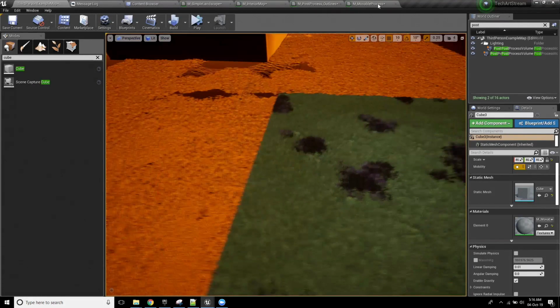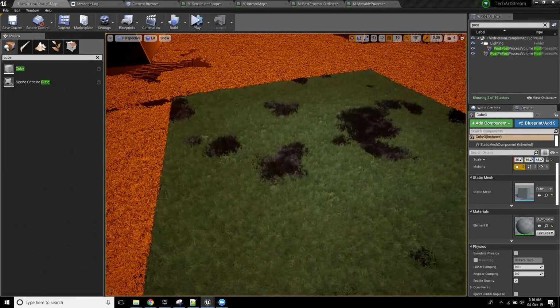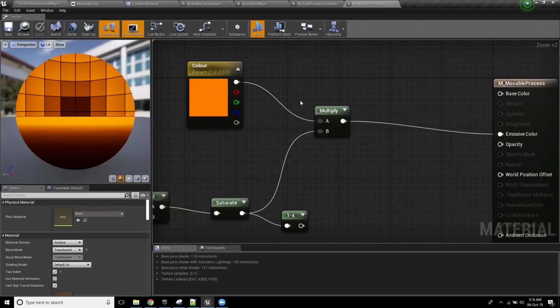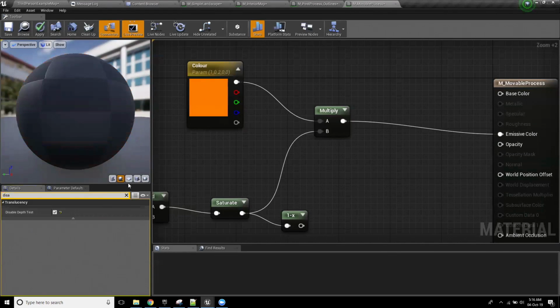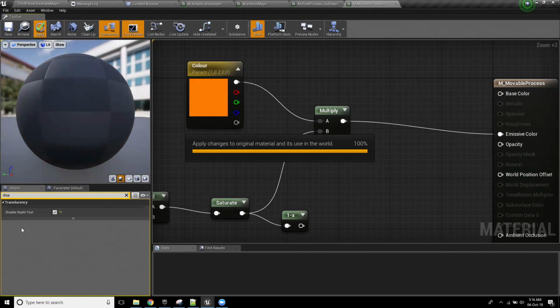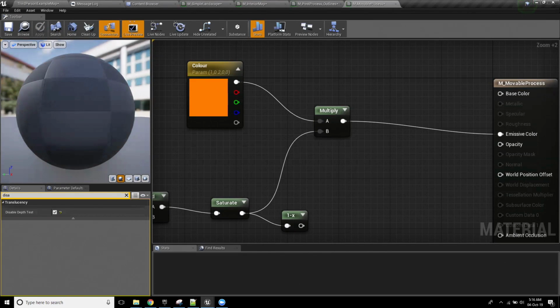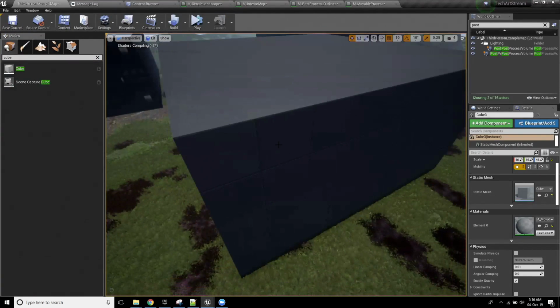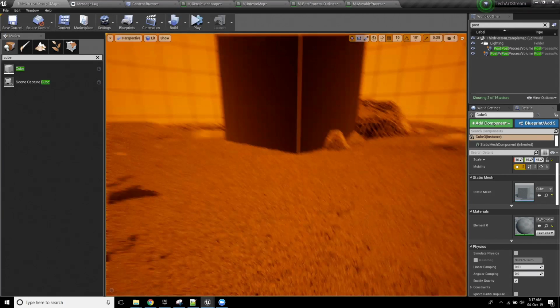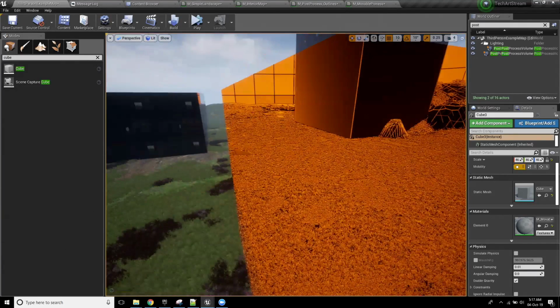Well, there's a really, really, really cheeky way to go about solving this. So please don't judge me for everything you're about to see. All right, now that I've put that forward, let's check this out. If I disable the depth test on this box, so there's a checkbox called Disable Depth Test. This will now render through everything. Give it a sec. So if I go into it, we can now see that that's occurring as well. Do you see that? It's coming through a bit choppy, but I think we can see it now.